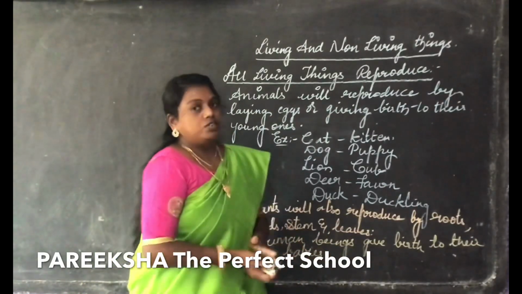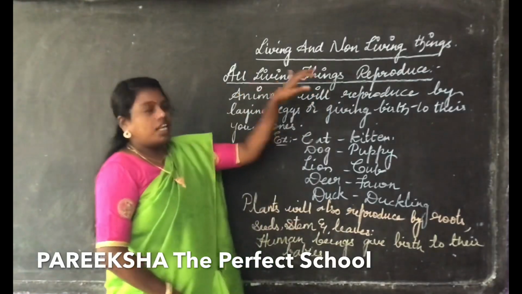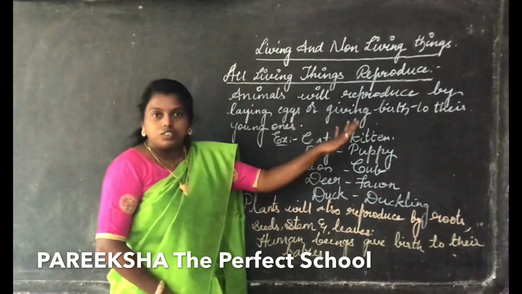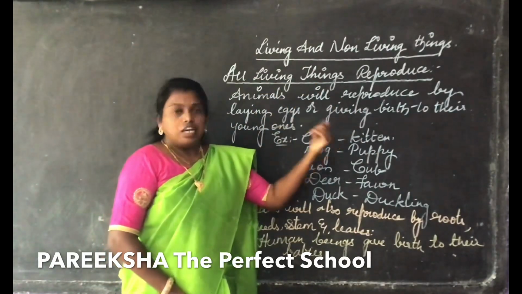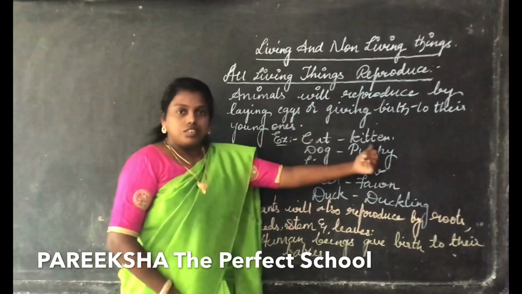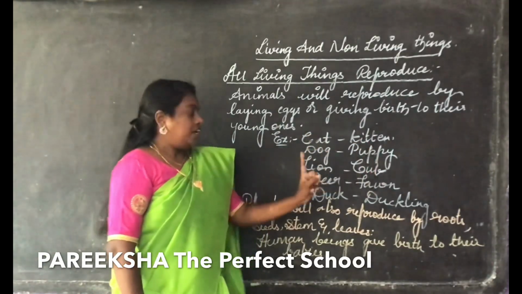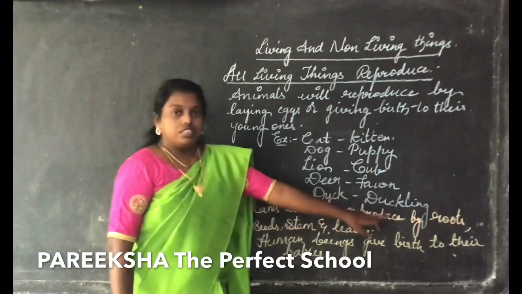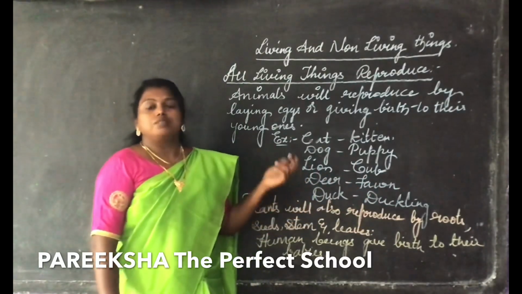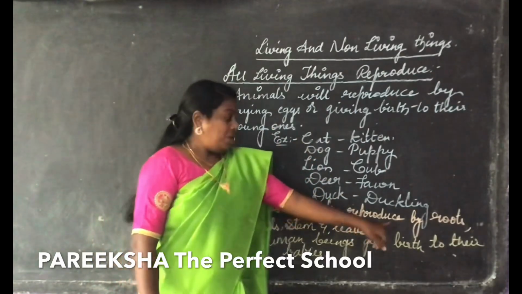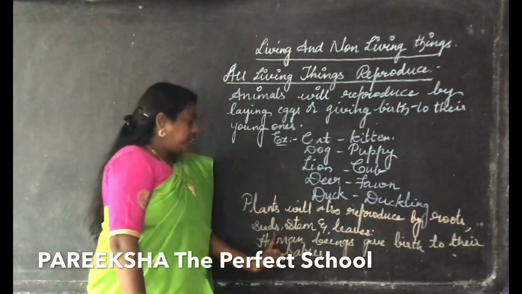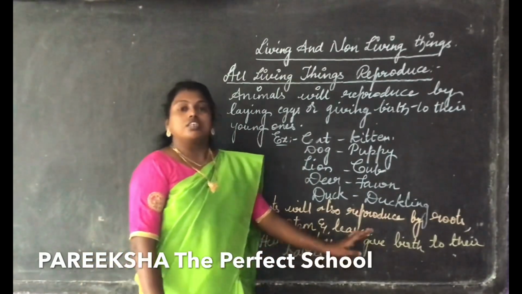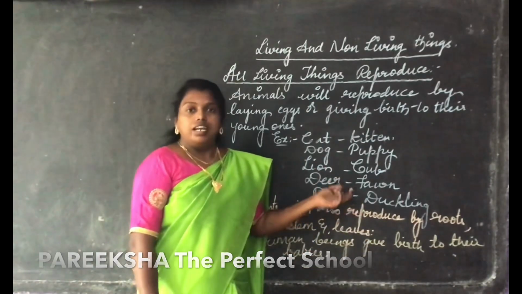So again I'm going to explain the topic. All living things will reproduce. Animals will give birth to their young ones or else they lay eggs. For example, cat will give birth to the kitten, dog will give birth to the puppy, lion will give birth to the cub, deer will give birth to the fawn, duck will give birth to the duckling. Plants will raise new plants with the help of roots, seeds, stem and leaves. Human beings also reproduce, they give birth to their babies.